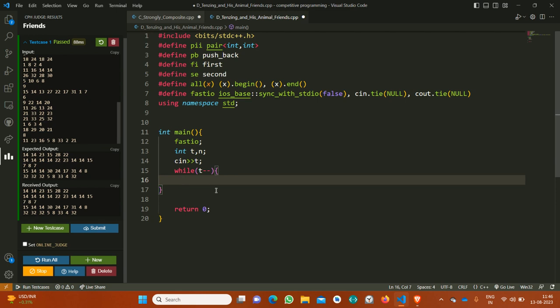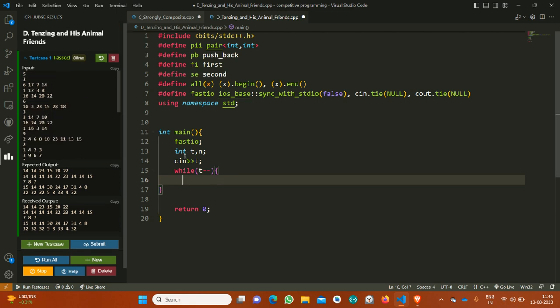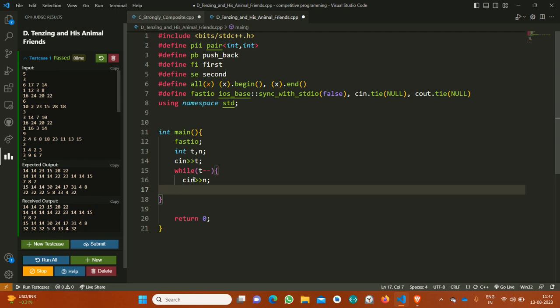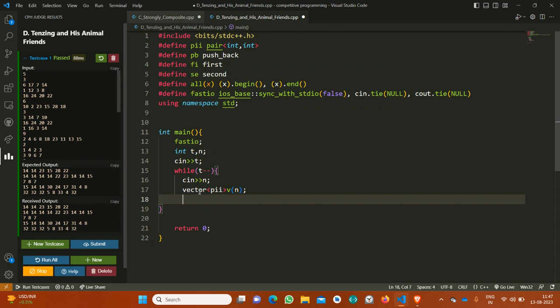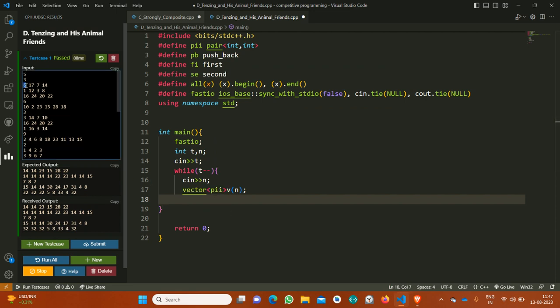I have already taken the input. So first of all I would take n, the number of portals we have been given, and then I will take a vector of pairs which will store the resultant portals, meaning only li and bi.